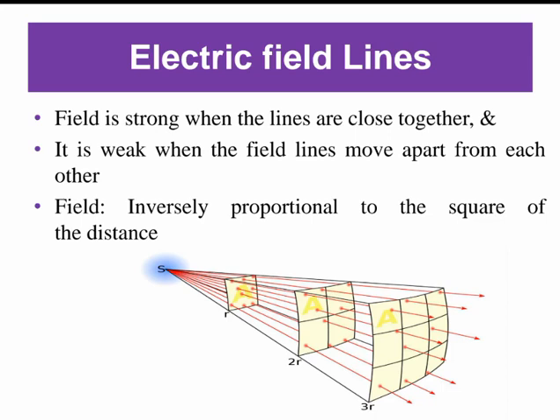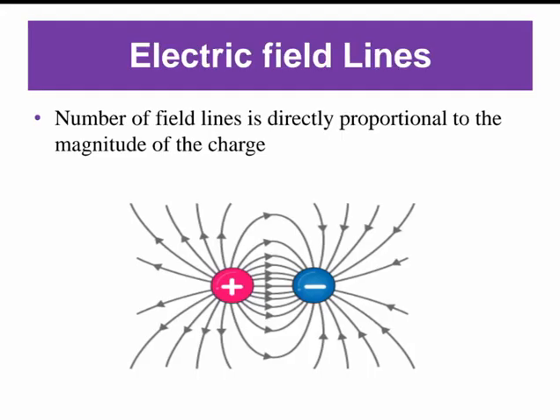You can see the image of the diagram. The field is strong near the charge, and it is weak when the field lines move apart from each other. Also, the electric field obeys an inverse proportion to the square of the distance, and the number of field lines is directly proportional to the magnitude of the charge.